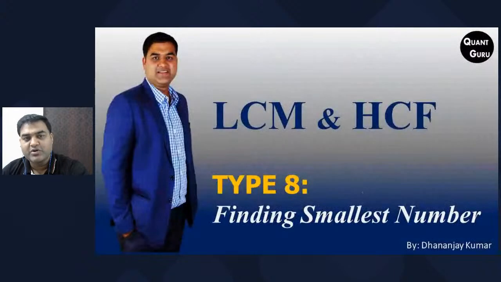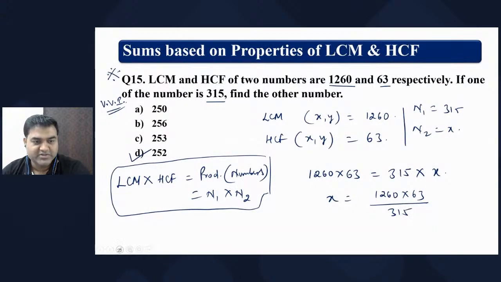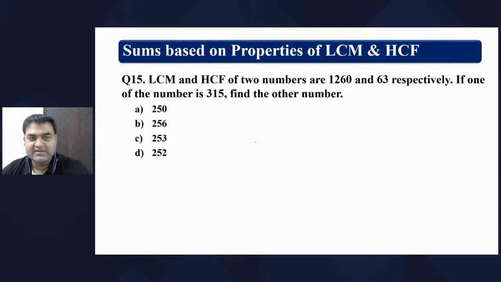Let's see one more question on this and find the answer of that. I'm giving you the question. LCM of two numbers is equal to 36.